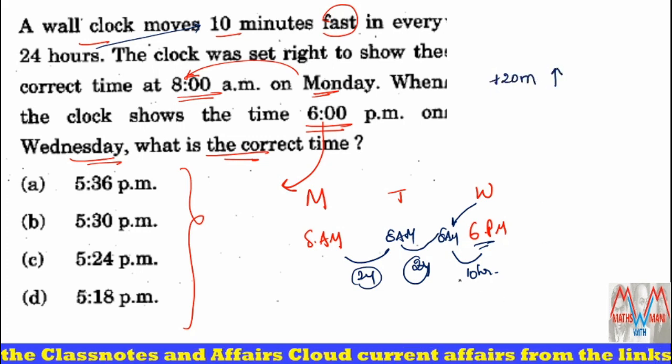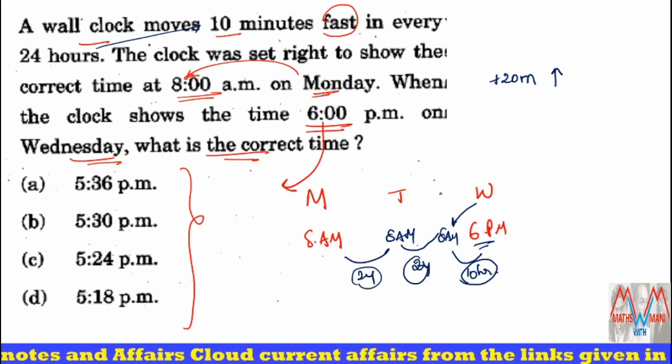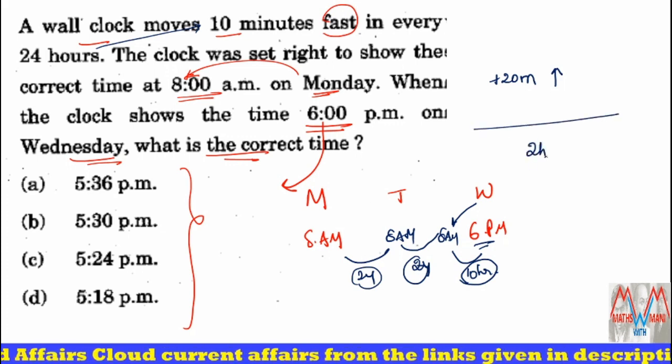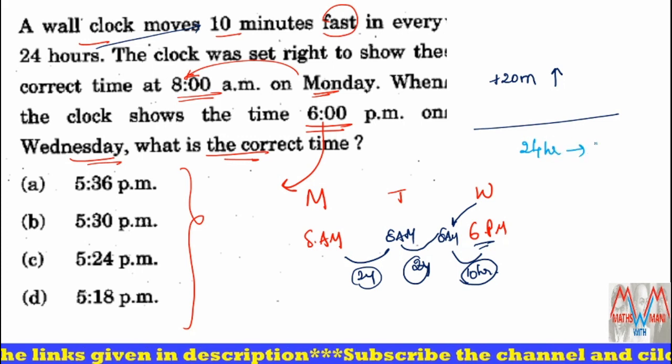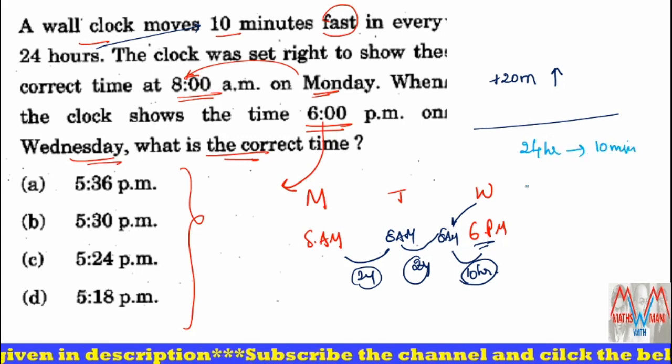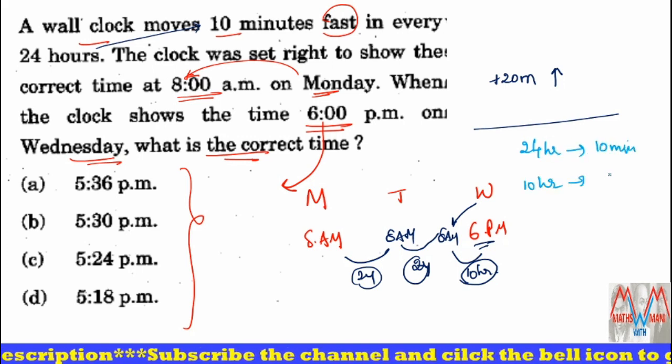And next for 10 hours. Here if you observe clearly, for 24 hours, it is 10 minutes faster. So now tell me, for 10 hours, what about the fast time?